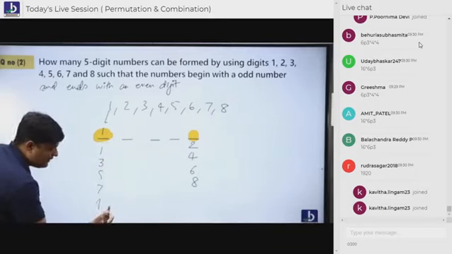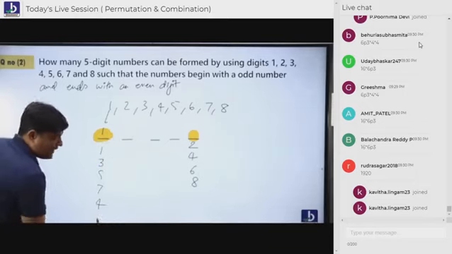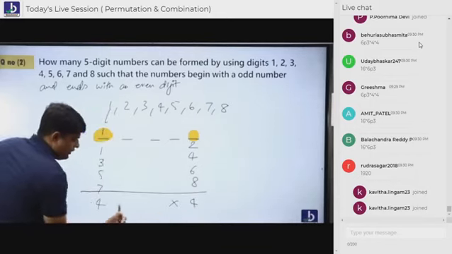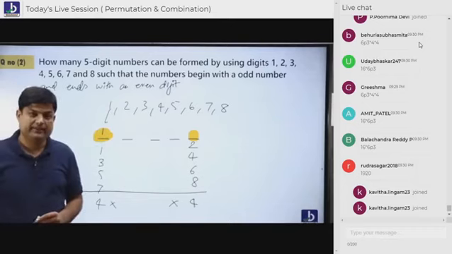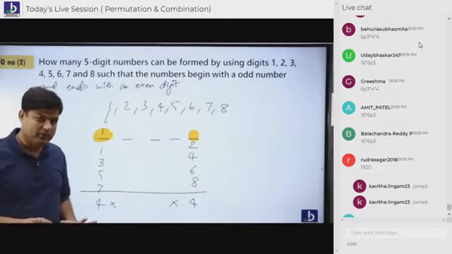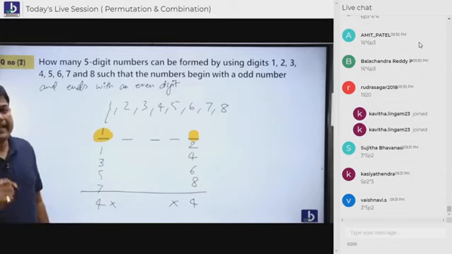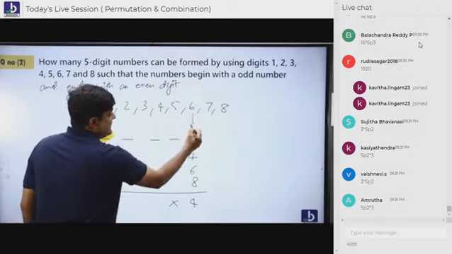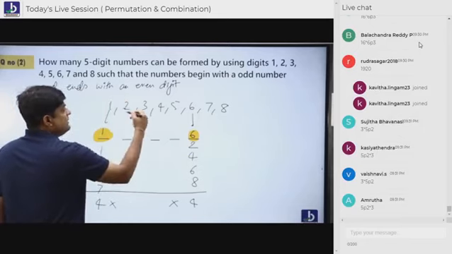So how many cases here? 4. And how many cases here? 4. Here 4 cases, here 4 cases. 4 into 4. What is 4 into 4? 16. Okay, everybody, 16 cases are over. Now let's try to take one example. In these 16 cases, one case, if 1 is sitting here and 6 is sitting here, 1 is gone, 6 is gone.